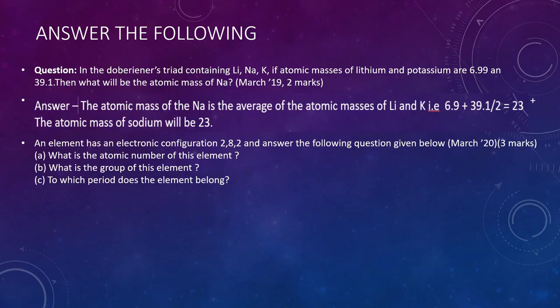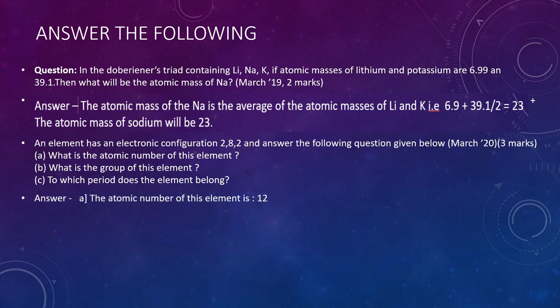Now the next question. An element has an electronic configuration 2, 8, 2. Answer the following questions given below. This question was asked in March 2024 for 3 marks. The sub-questions are: what is the atomic number of this element? You have to find out the atomic number of this element. What is the group of this element? And to which period does the element belong?